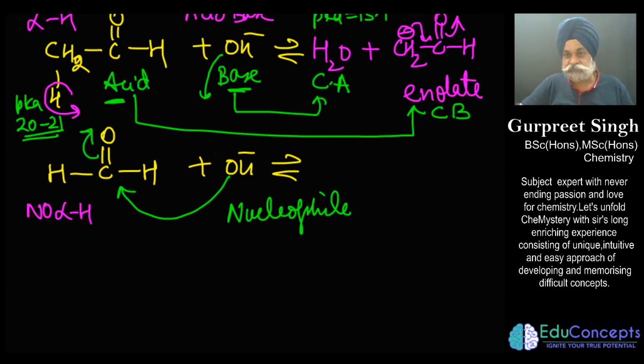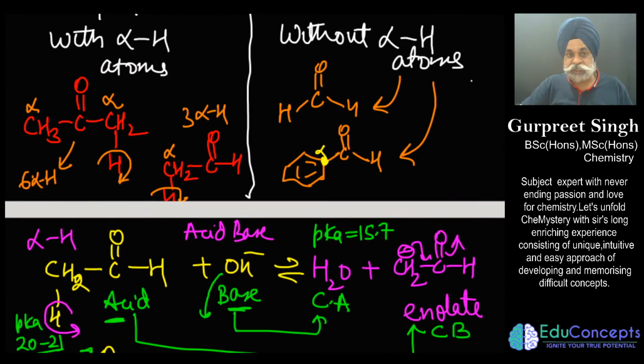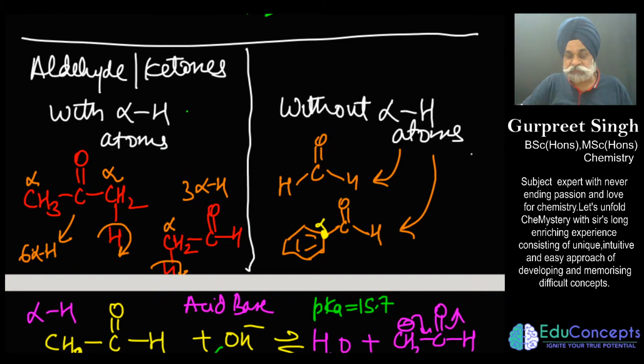What you have to first figure out is that any aldehyde or ketone which has alpha hydrogen, when treated with OH negative, first acts as an acid and generates enolate. And if an aldehyde without alpha hydrogen is treated with OH negative, the OH negative acts as a nucleophile. So let us do this one by one.